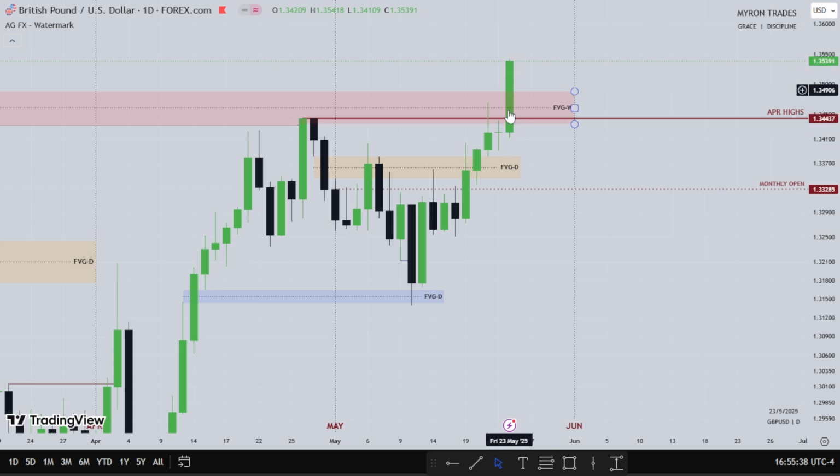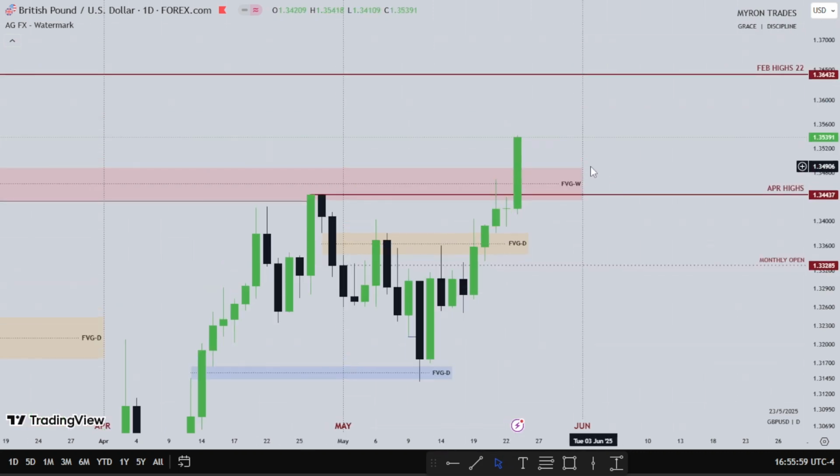We'll see pound pushing higher on Friday, Monday, Tuesday, Wednesday, Thursday, and Friday. This fair value gap right here: pound uses it as resistance to go lower, then here uses it as support to go higher, taking out April's highs. So hence the dollar is bearish.